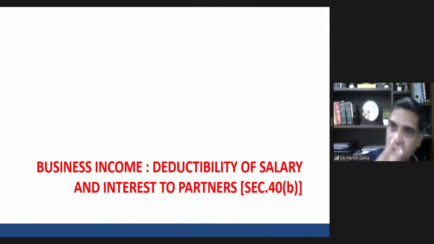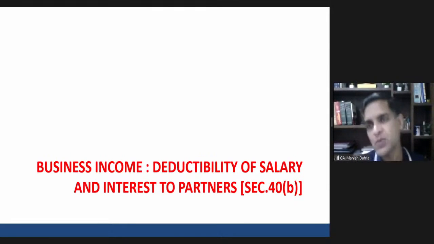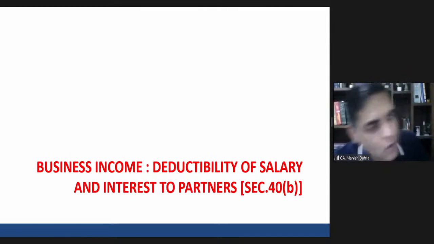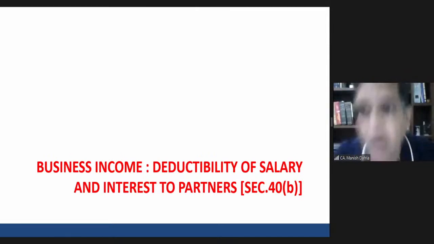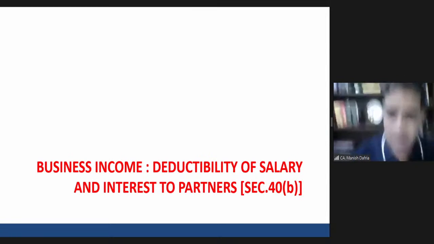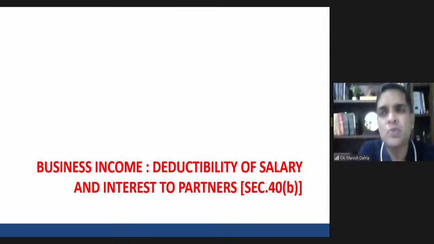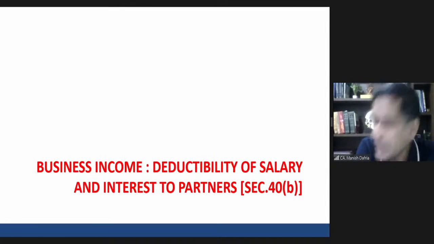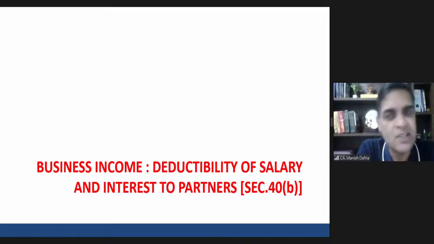Then two important provisions related with the capital gains. Now business income. Specific provisions applicable for the partnership firm. This is what we are discussing. All other provisions of the capital gains are applicable for all the assessees similarly. Now coming to business income. All the provisions of business income apply to the partnership firm also as they apply to any other assessee. But then there are certain special provisions of this business income chapter which have a specific relationship with the partnership firm. Okay.